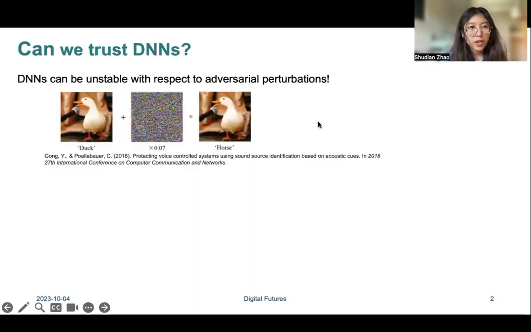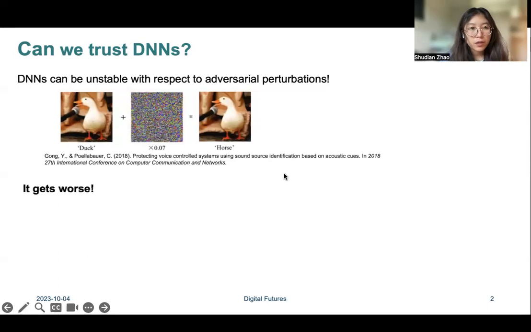In this small project, we focus on the robustness of deep neural networks. It is important to maintain the robustness of the neural network to protect it from adversarial data, which only has small perturbations added to the clean data. But with the small adversarial perturbations, the image will be misclassified.